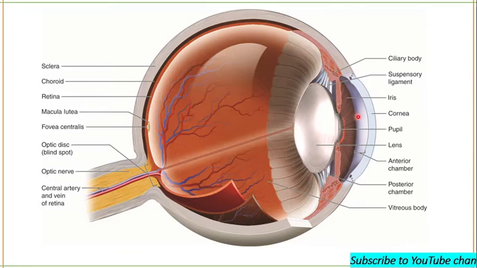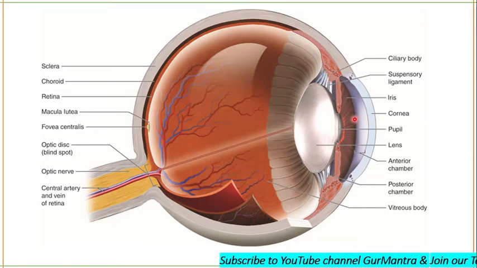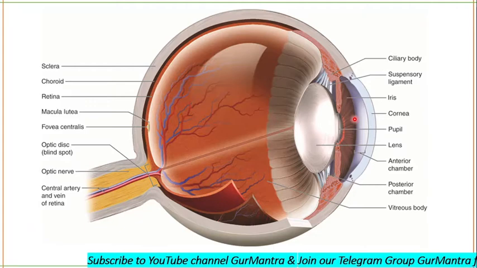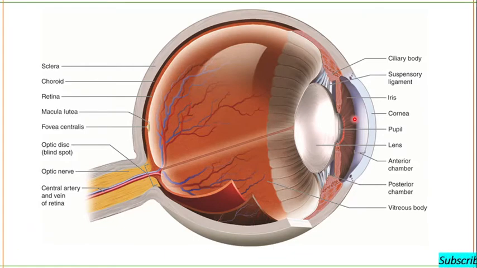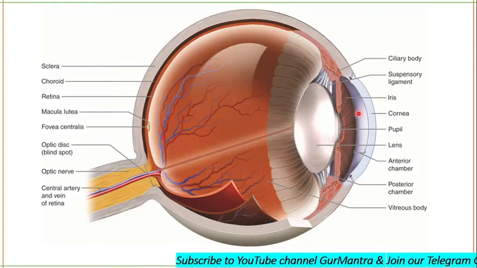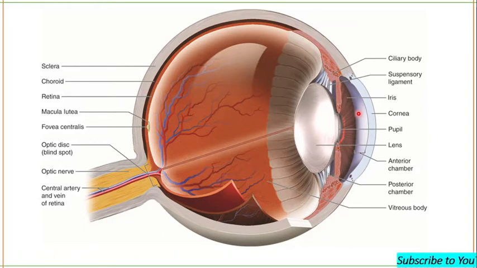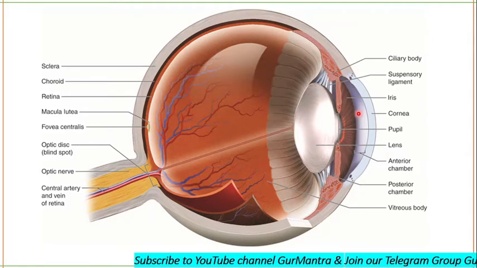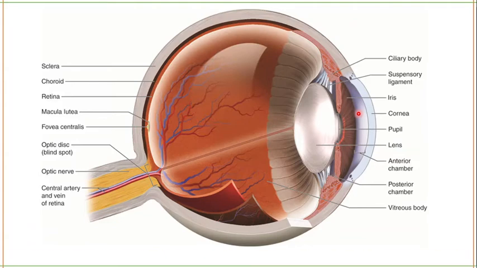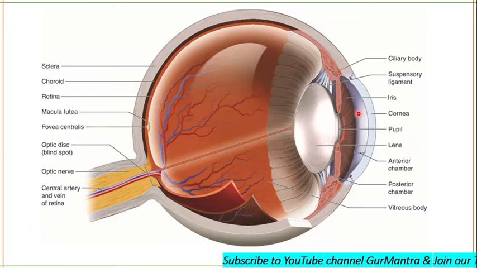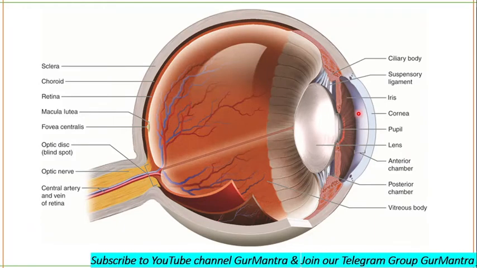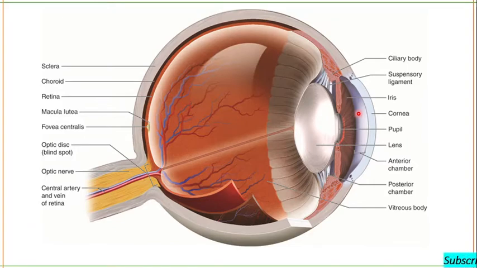allowing more or less light to come into the eye. So we can say that the iris regulates the amount of light that enters the eye. Its muscles, the circular muscles and radial muscles we just talked about, are under the control of the autonomic nervous system. Parasympathetic nerve fibers supply the circular muscles, which cause pupillary constriction, while sympathetic fibers supply the radial muscle, which will cause pupillary dilation.